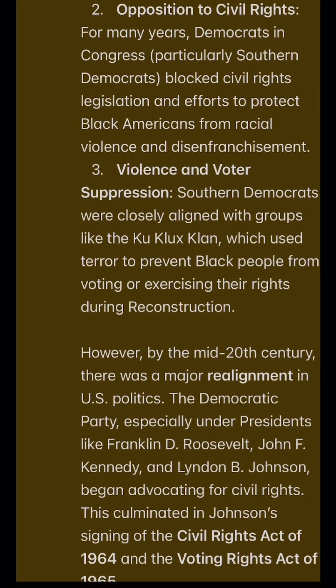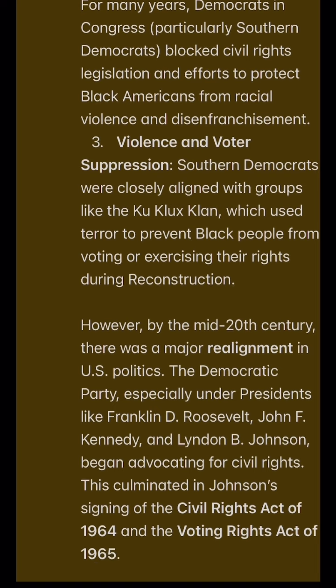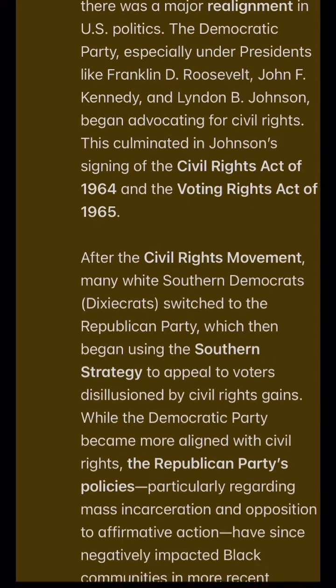However, by the mid-20th century, there was a major realignment in U.S. politics. The Democratic Party, especially under presidents like Franklin D. Roosevelt, John F. Kennedy, and Lyndon B. Johnson, began advocating for civil rights. This culminated in Johnson's signing of the Civil Rights Act of 1964 and the Voting Rights Act of 1965.